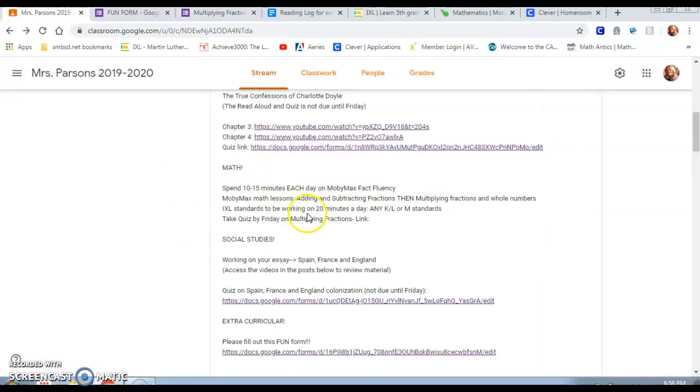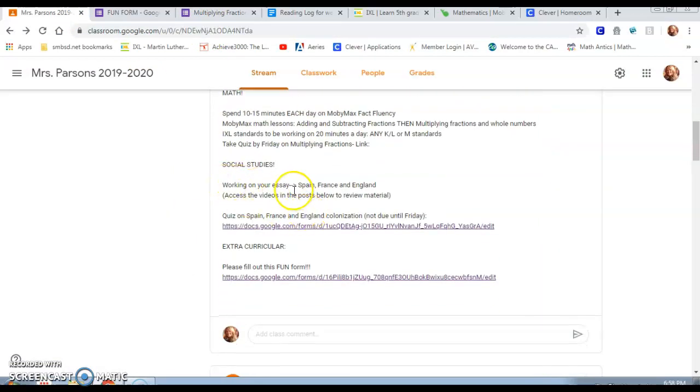All right. On to social studies, you guys are going to continue working on your essay on Spain, France, and England, just telling me informational stuff. So, for instance, if you're going to talk about Spain in your first body paragraph, you would say some of the reasons Spain came to the New World were this, this, and this. For example, the first reason was gold. They needed lots of gold because they needed to make money. Okay? So finishing that, you have until basically, I'll probably extend it till Friday, so please be working on that.